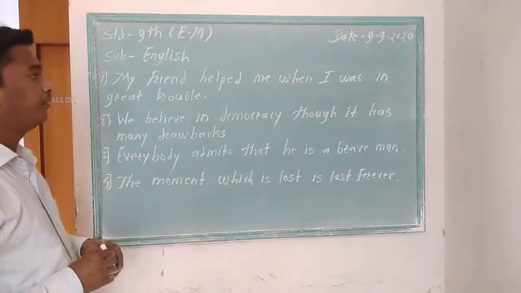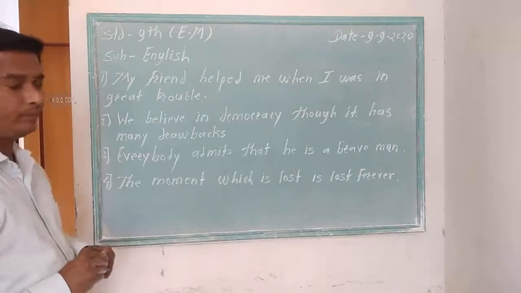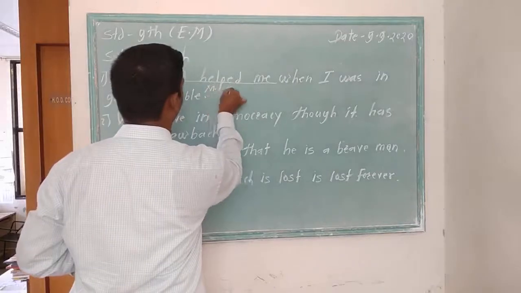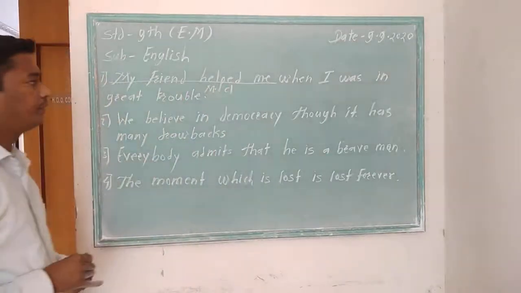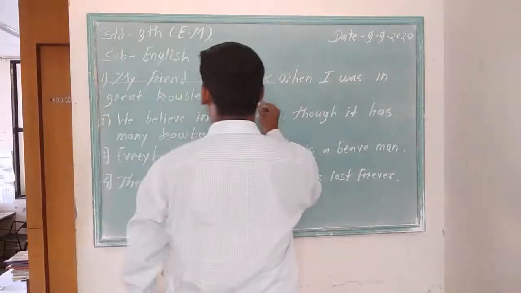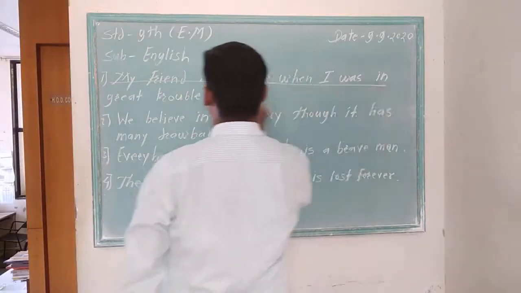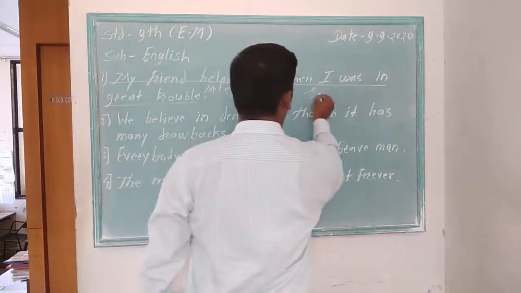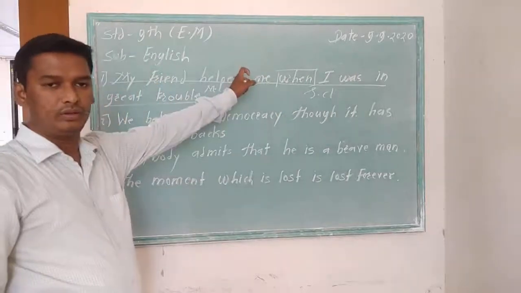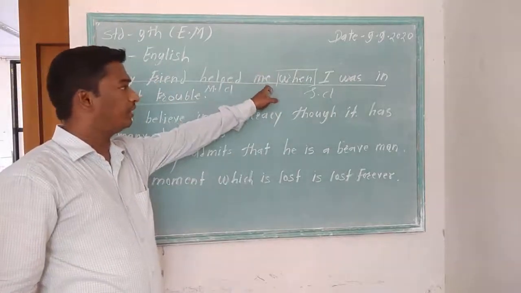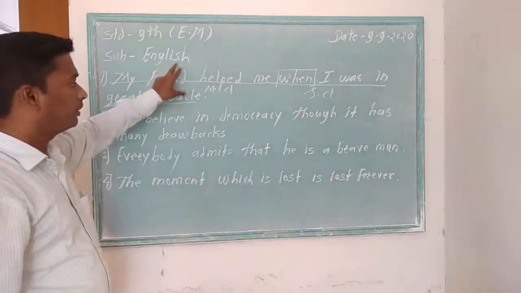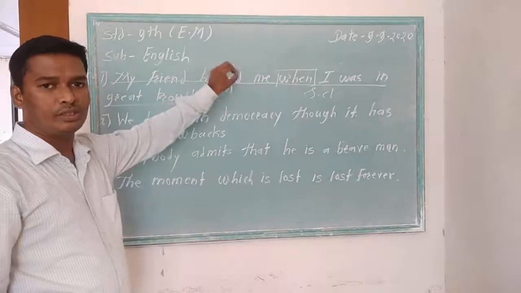My friend helped me when I was in great trouble. My friend helped me, it is main clause. And the remaining part, when I was in great trouble, it is subordinate clause. Why is it subordinate clause? Because this clause is started with the subordinator when. This part expresses complete meaning, so it is main clause.